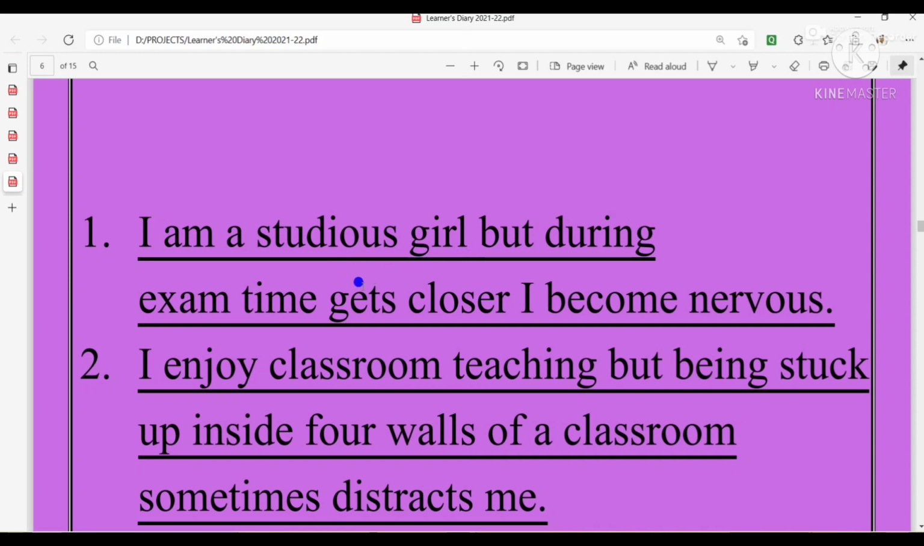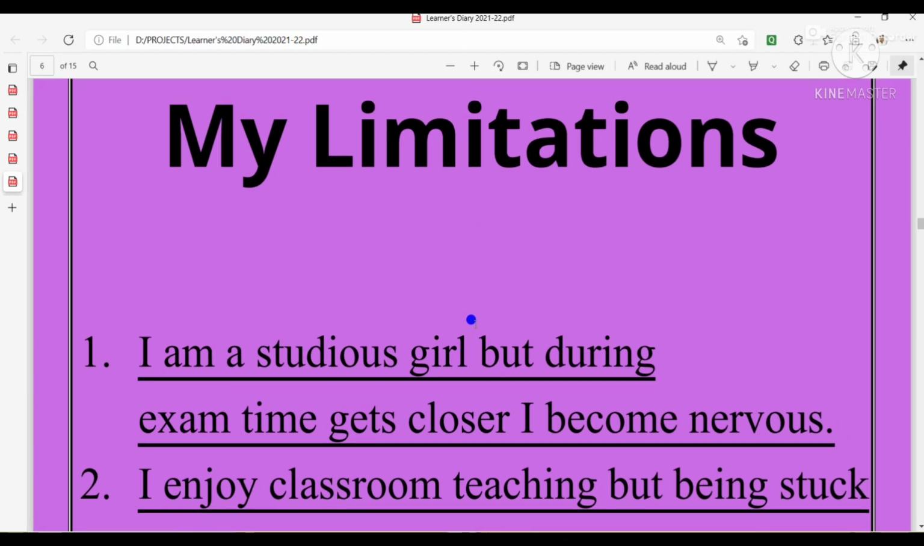I am a studious girl, but when exam time gets closer, I become nervous. So remember, when you are going to write something that may be your disadvantage, that is called your limitation, you have to write it in a good manner, so that the examiner who will read your diary will award you good marks. As you can see, I have written I am a studious girl, but when exam time gets closer, I become nervous.